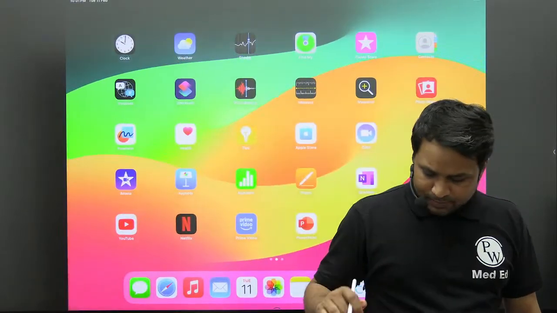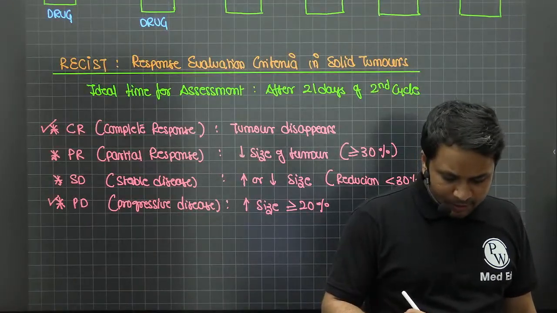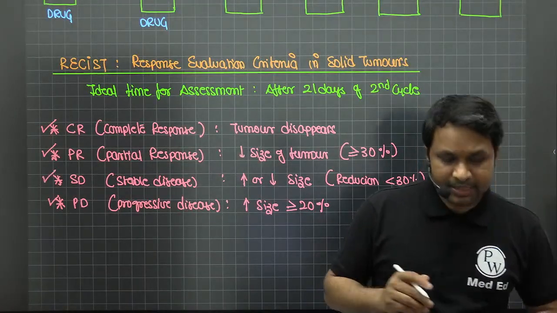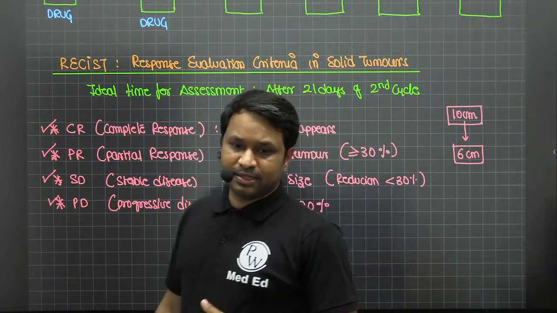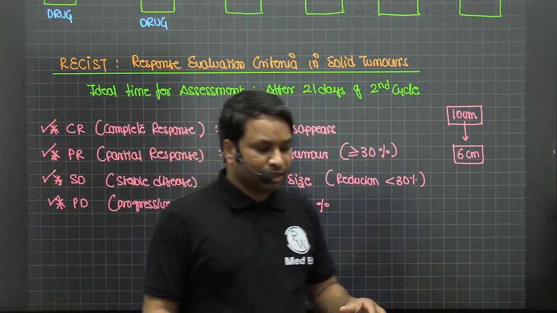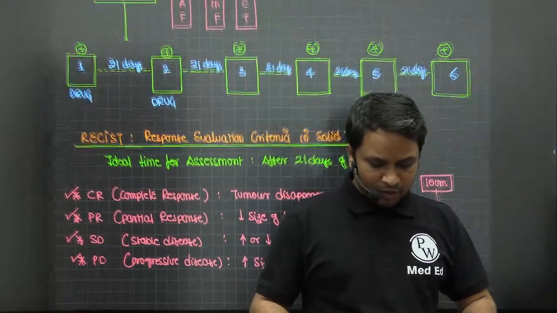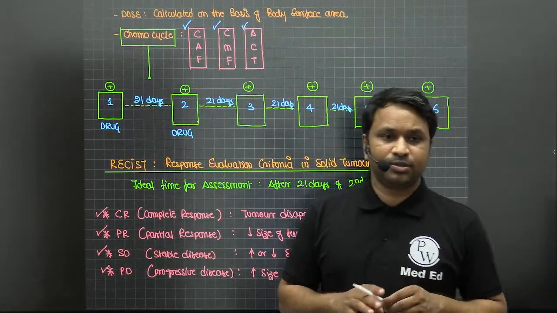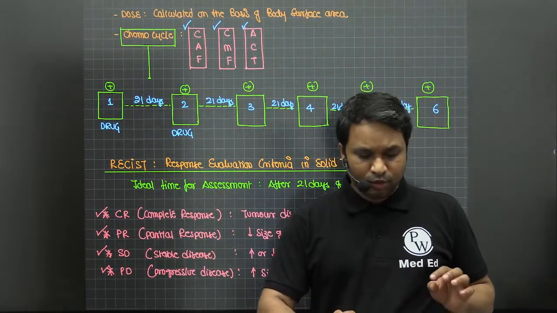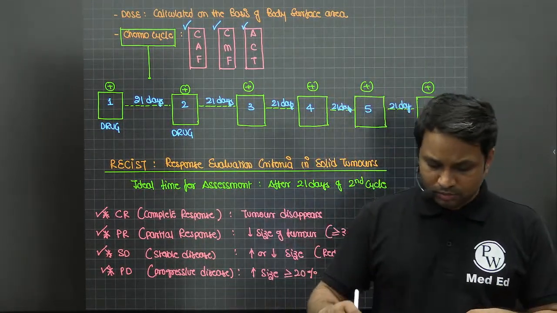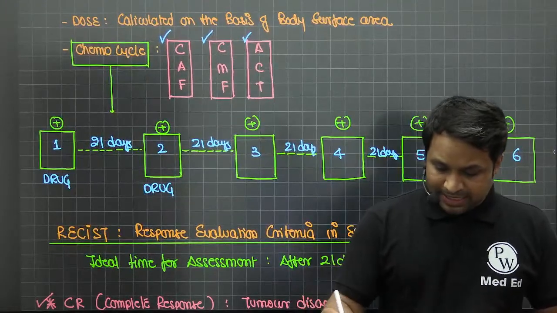So there is complete response, there is partial response, there is stable disease, and there is progressive disease. All these conclude in the context of your assessment criteria. So this is how you're going to give your chemo drugs, and this is how you're going to address it across. Now, how many cycles for each of them?